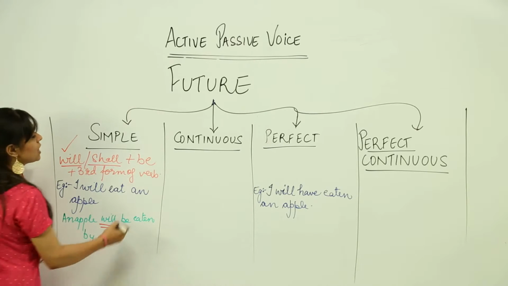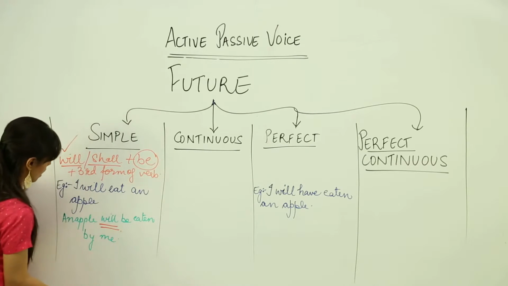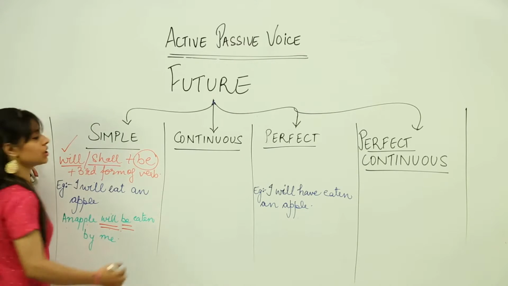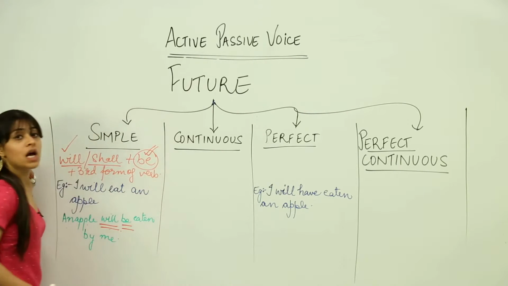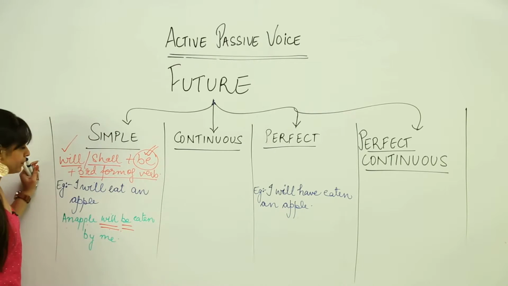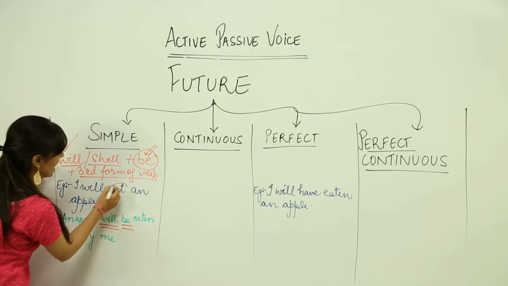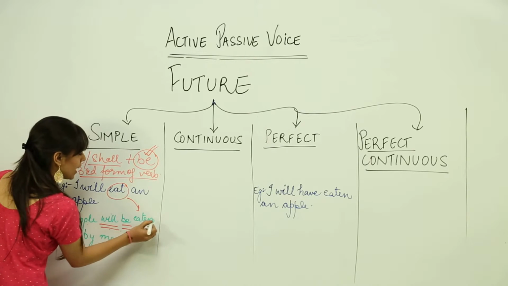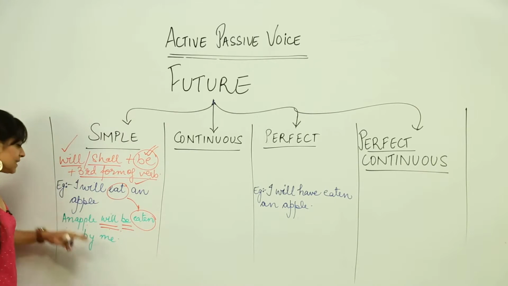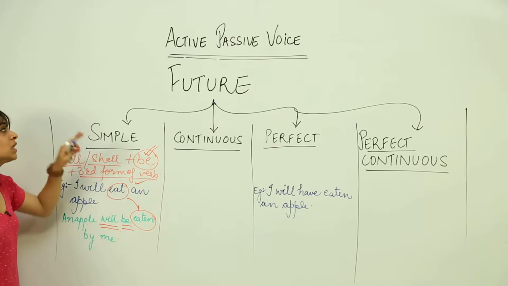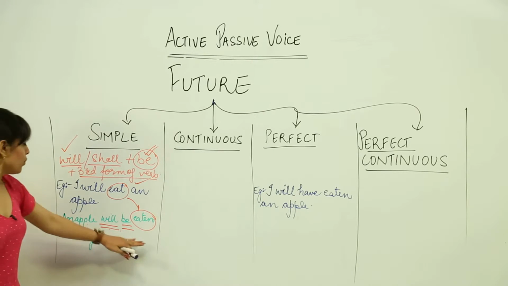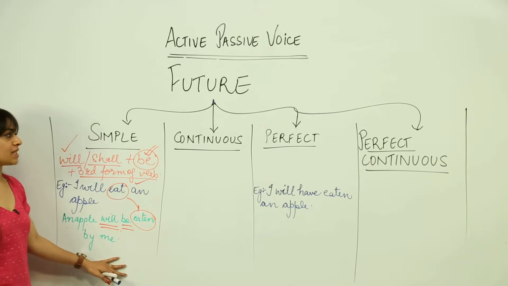The second condition is we use be. An apple will be. So our second condition is also fulfilled. Moving on to the third condition, that is the third form of the verb. So here eat has been converted to eaten. So our third condition is also fulfilled. Hence this sentence becomes a passive voice in simple future tense. So an apple will be eaten by me is a passive voice.